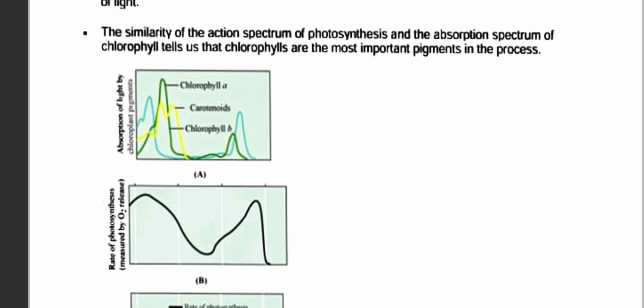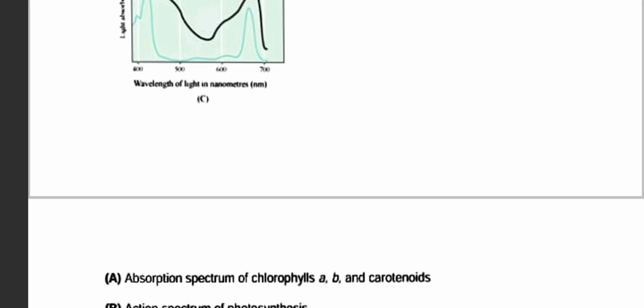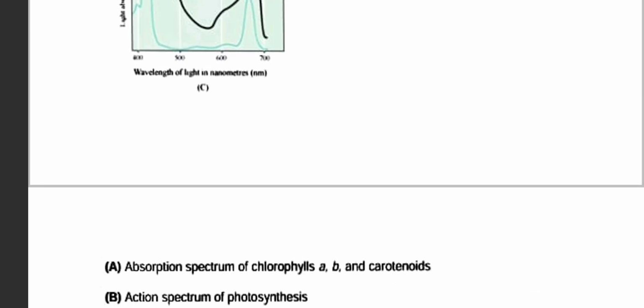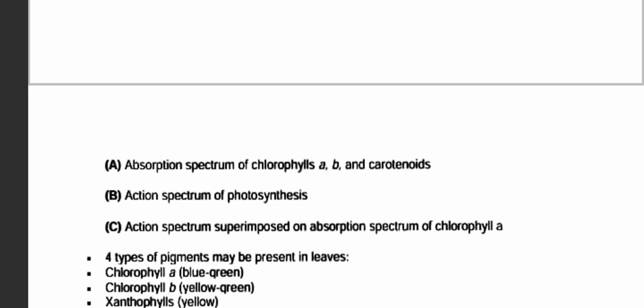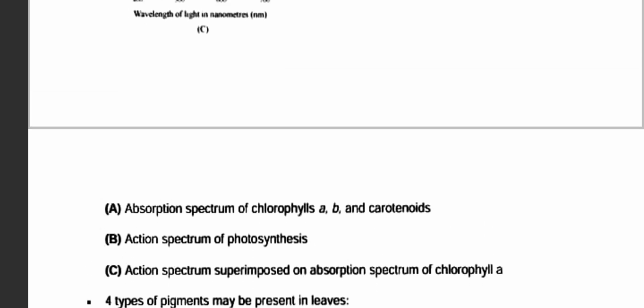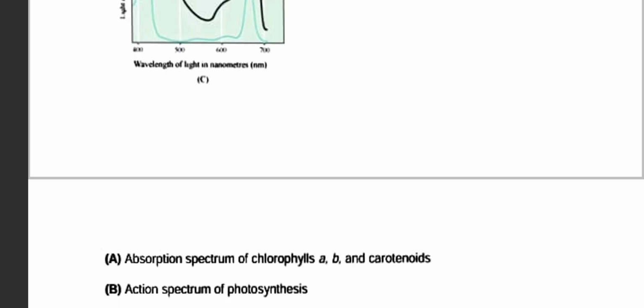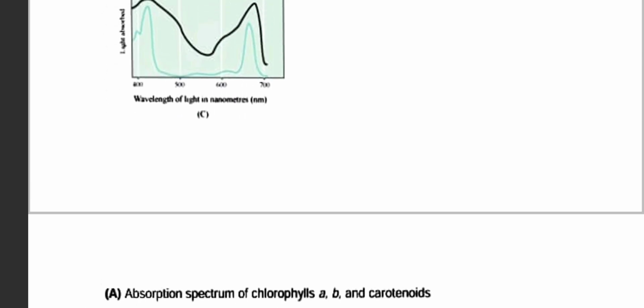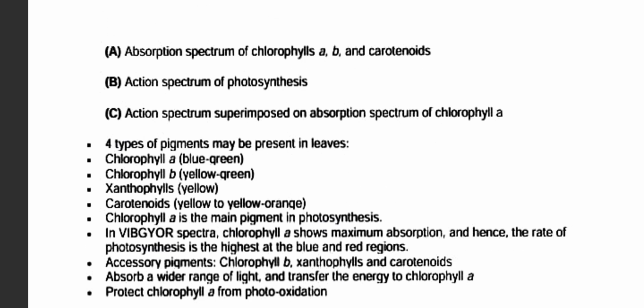This is the graph. You can take a screenshot or put it in your notes. That's totally up to you. So in diagram A we can see the absorption spectrum of chlorophyll A, B and carotenoids. You can see. Okay. Now the action spectrum of photosynthesis, and C, the spectrum superimposed on the absorption spectrum of chlorophyll.